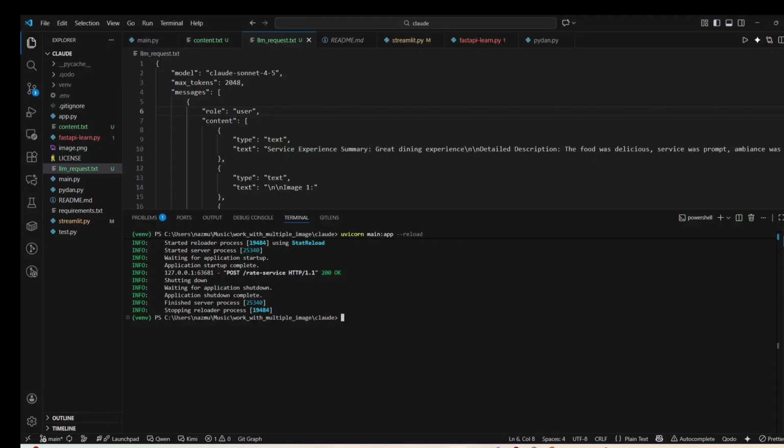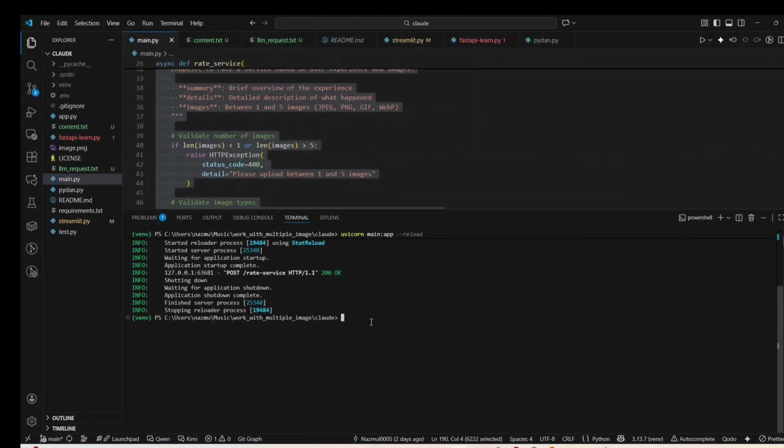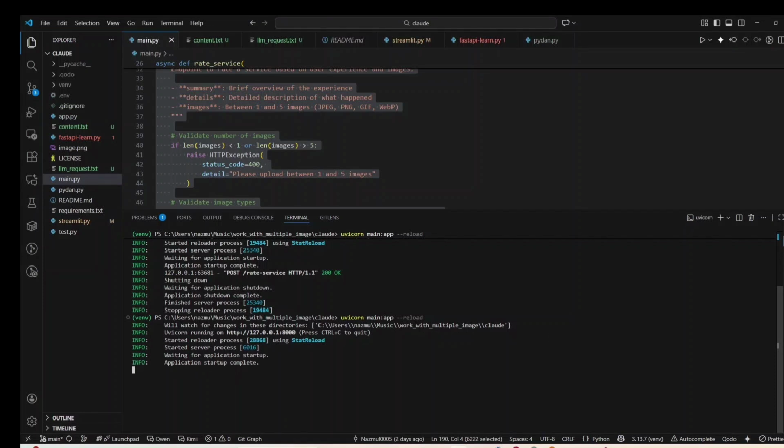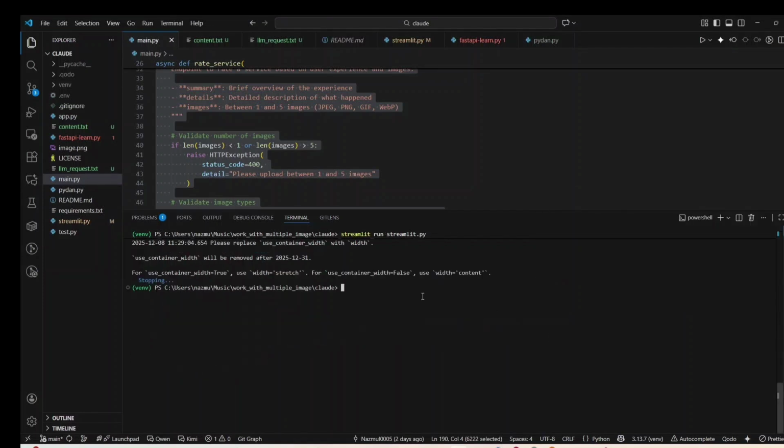So go to the code. As I mentioned, there is a backend, so I need to run the backend first. I need to execute the API code first, so I start the backend. After I start the backend, you can continue with the front end part. Without running the backend, you cannot run the front end part. So I just run the front end part.